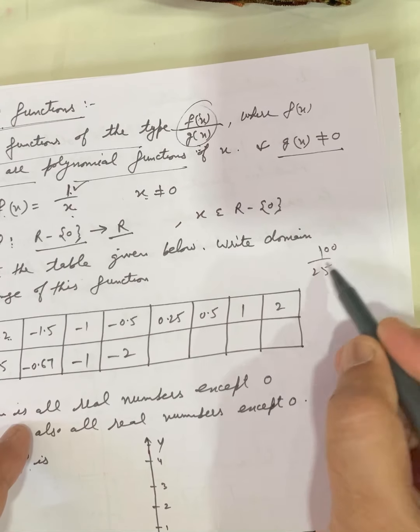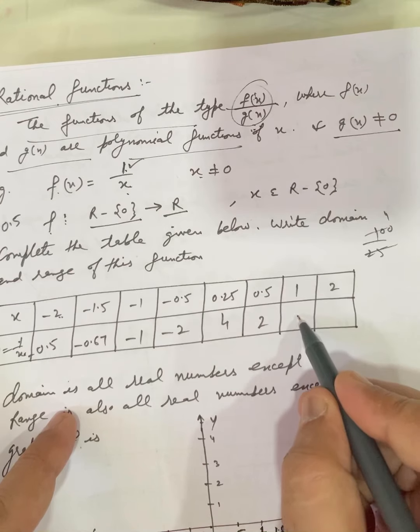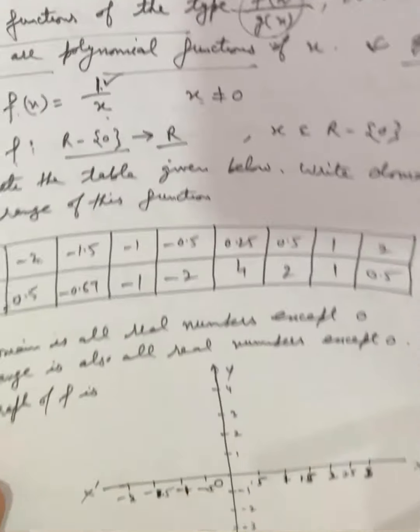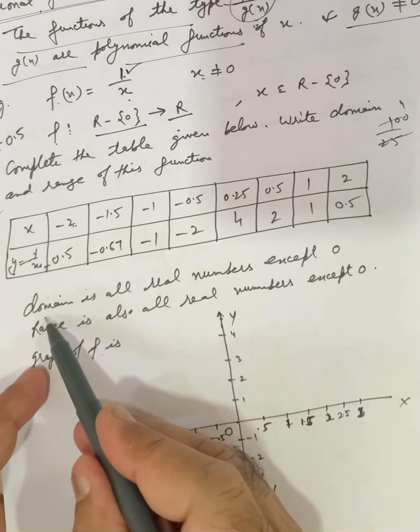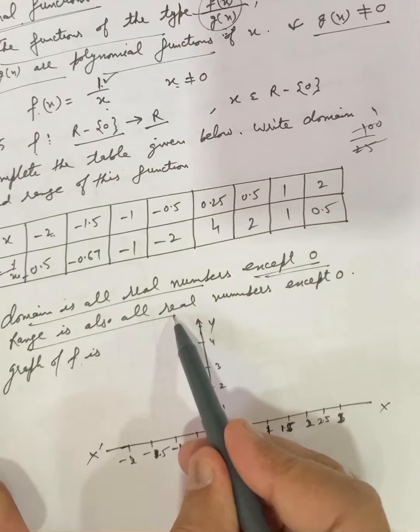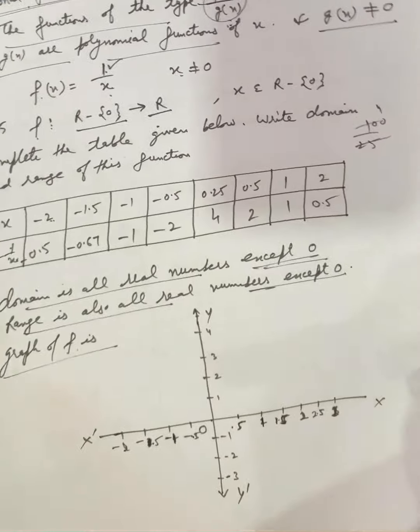Similarly, 1 upon 0.25. Cancelled, we get 4. We get 2. 1.5. Plot the graph. So domain, all the real numbers except 0. Range, all the real numbers except 0. Graph of x is, plot the graph,